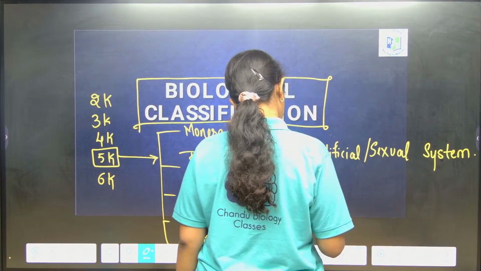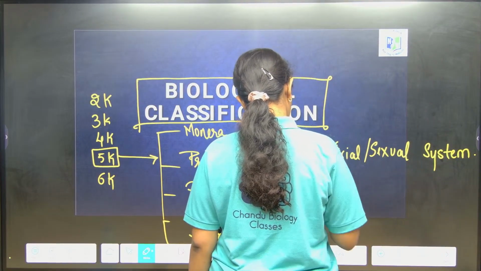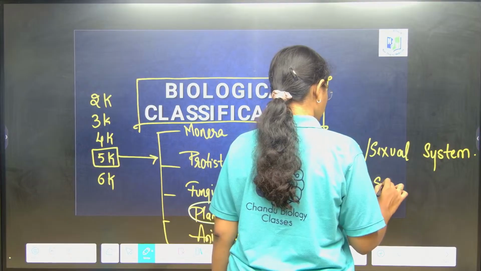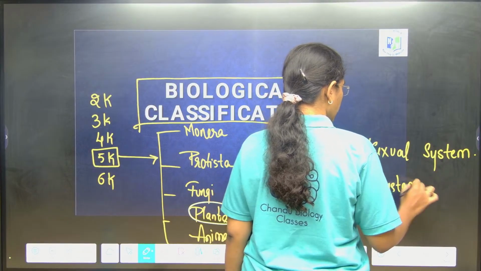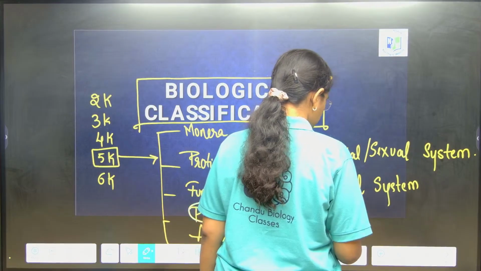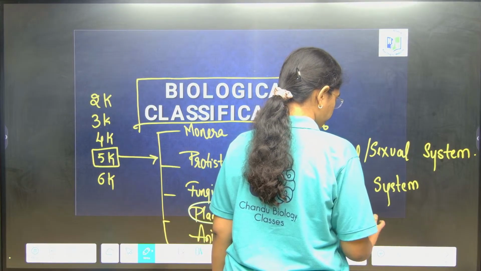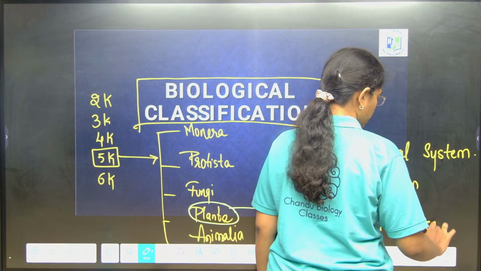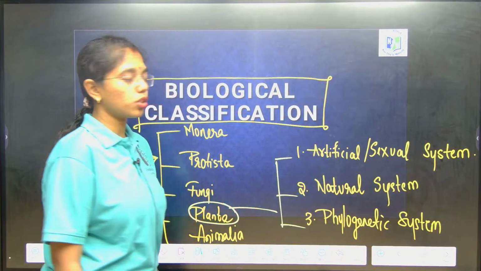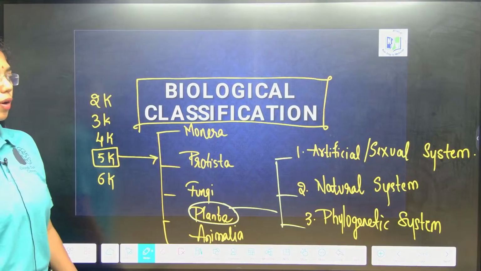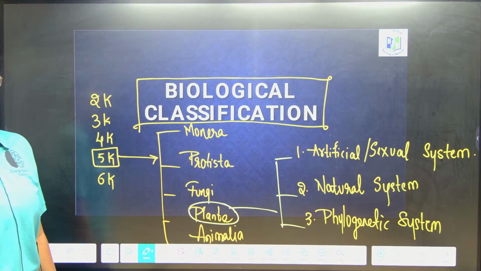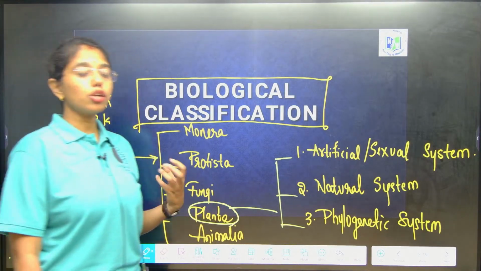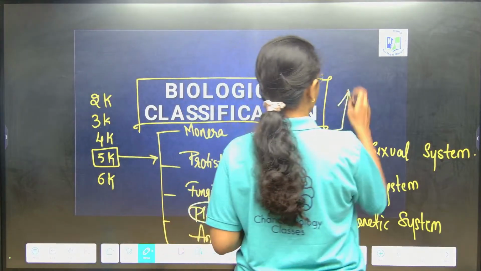Second is the natural system of classification, and third is the phylogenetic system of classification. After learning systems of classification from plant kingdom, we are also going to learn the types of taxonomy.